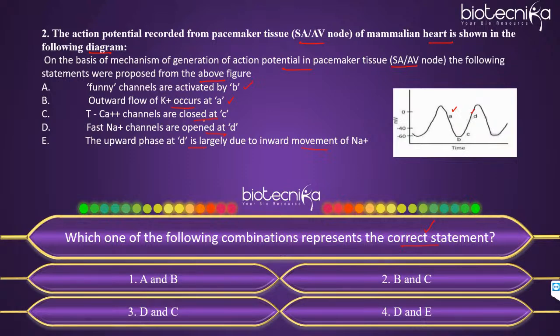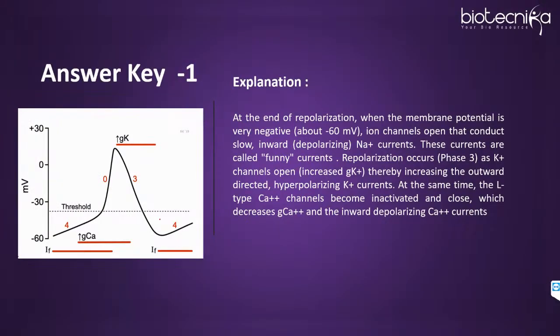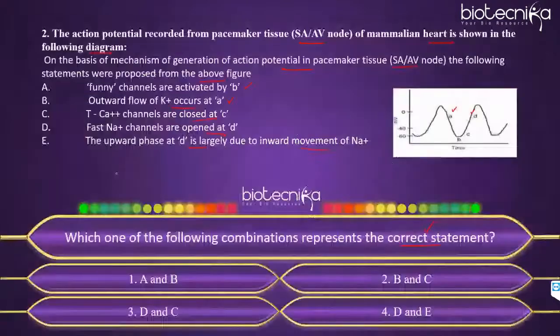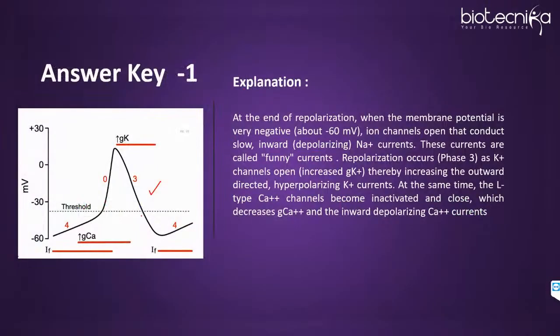So for this particular question, always remember that you have to go through this graph. You have to remember this graph, right? So this is the graph for your SA node. The right answer, as many of you all, yes, Gautami, you are right, will be option 1. And how will we solve this? You have to remember this graph. This is the graph for the action potential generated by the SA node. There are 3 phases as you can see over here. This is phase 4, then phase 0 and phase 3.